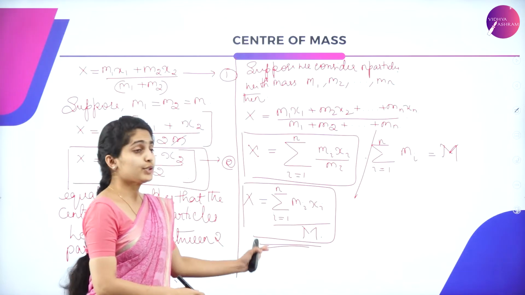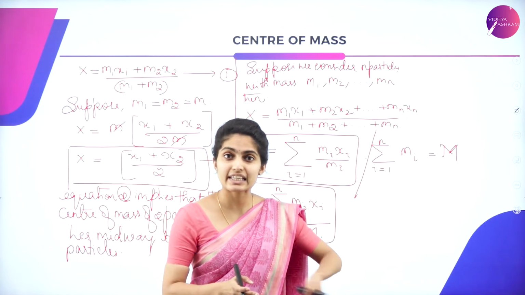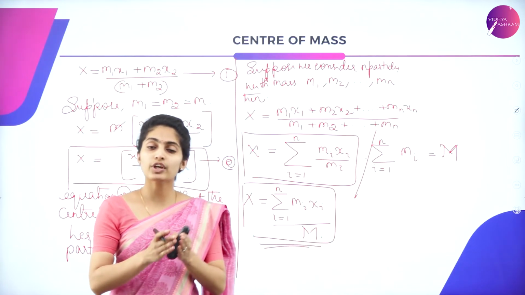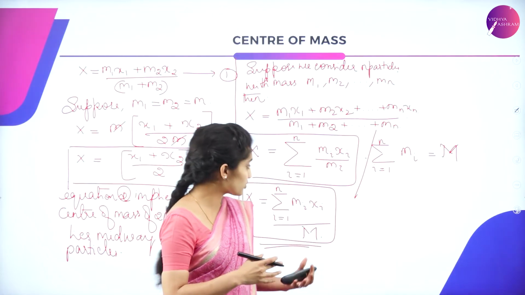Here this equation is given for the particles lying on the x-axis. Suppose we are not considering only the plane and we are considering space. What happens to the equation?